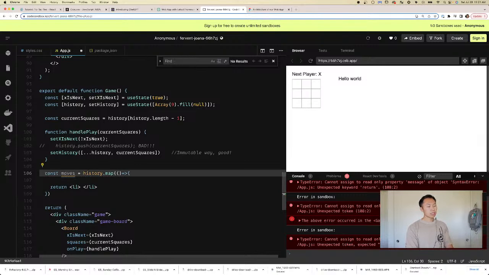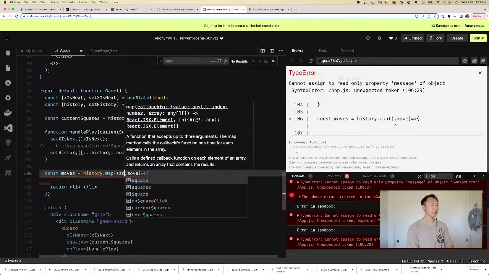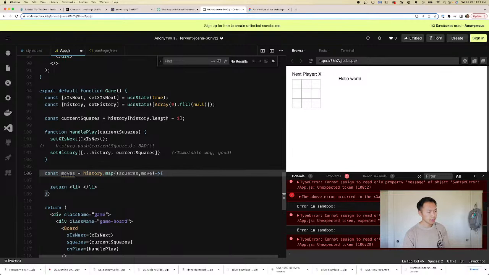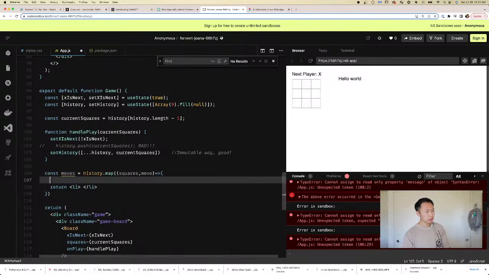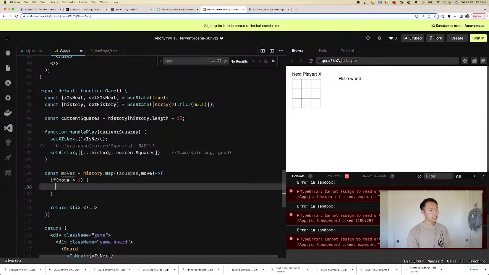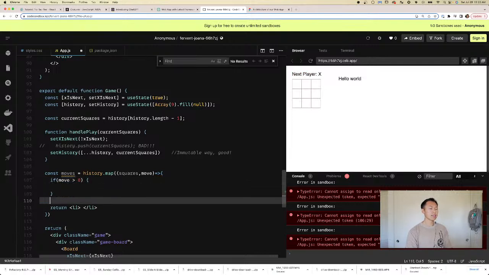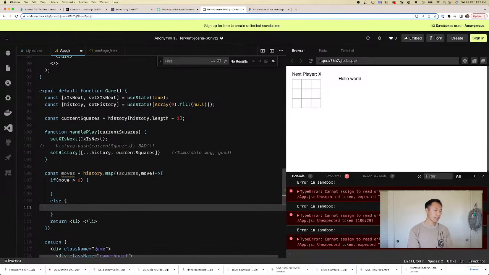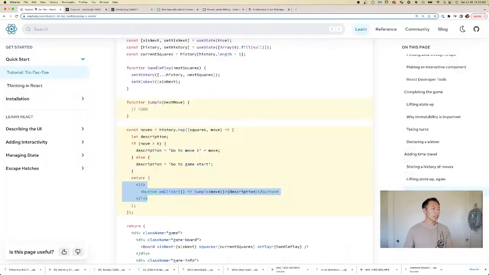The variables we're going to get are move, the move number, and also the squares from that step. Then we say if move is greater than 0, this means that the game has started, else the game has not started.